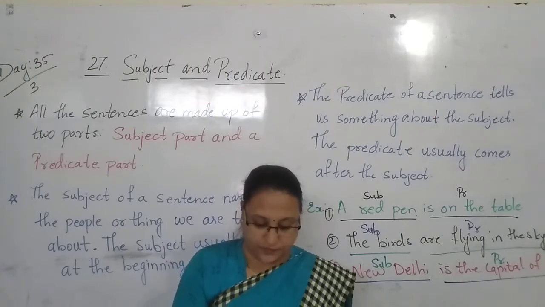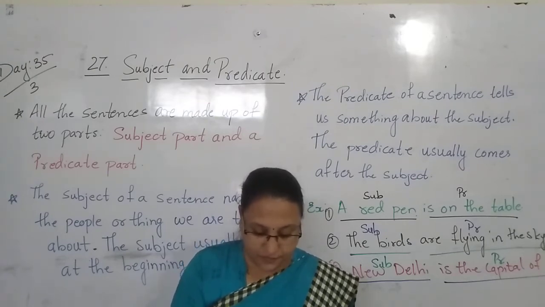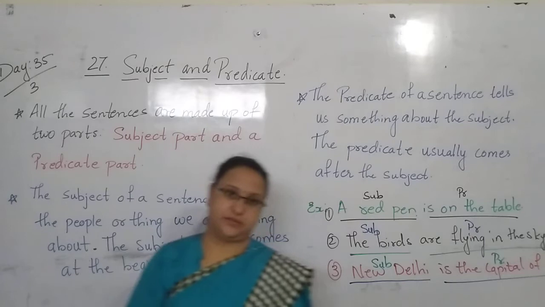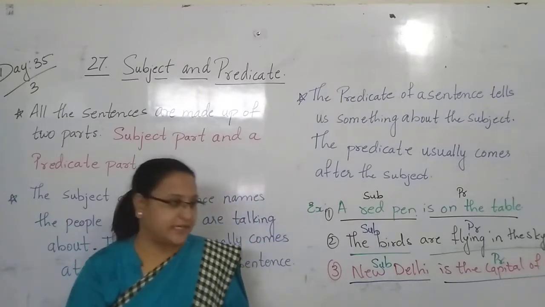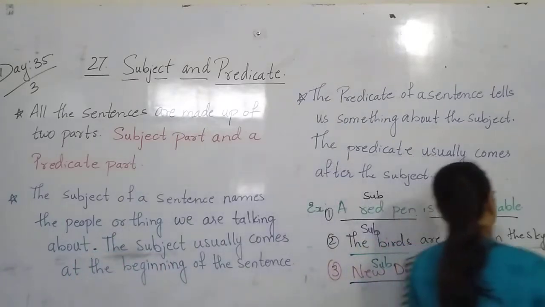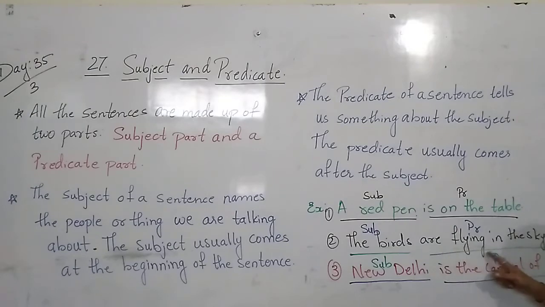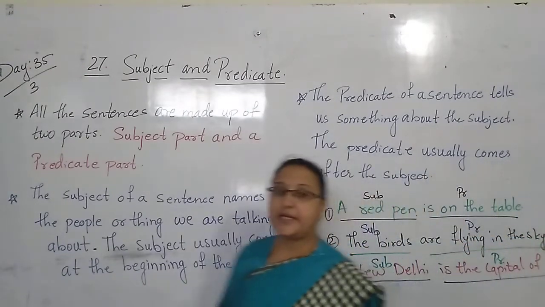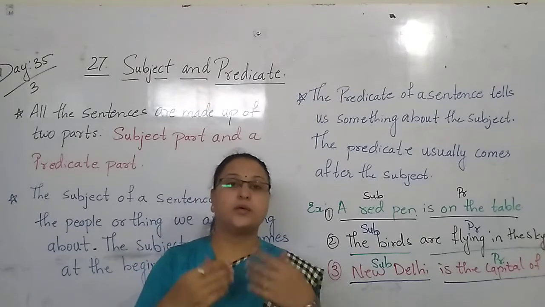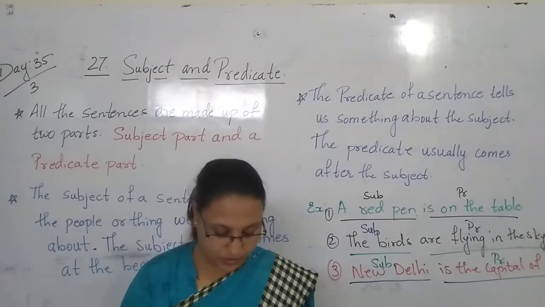the predicate of the sentence can have one or more words. See here, it has one or more words. "Are flying in the sky." See how many words? 1, 2, 3, 4, 5 words. So the predicate can have one or more words also.